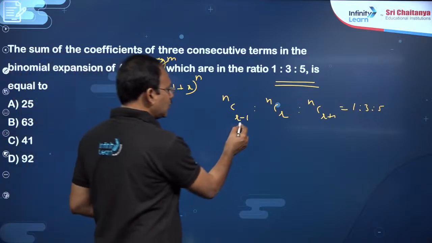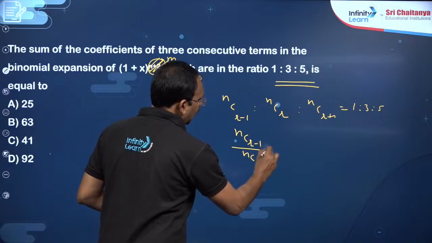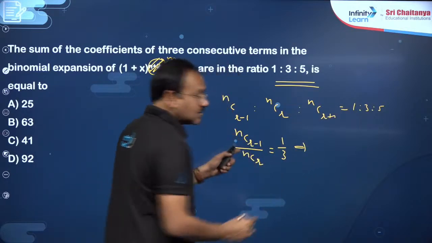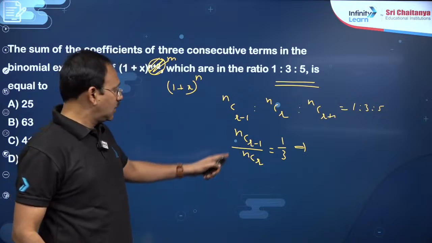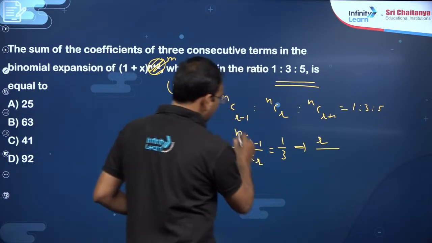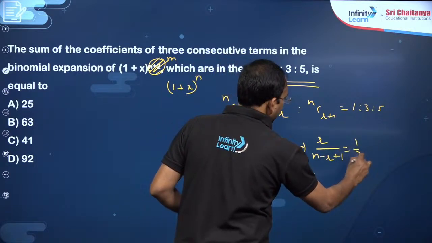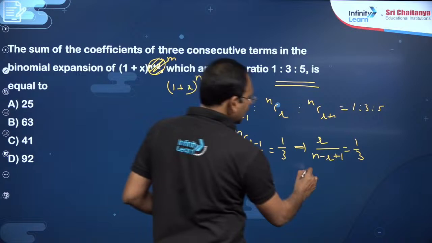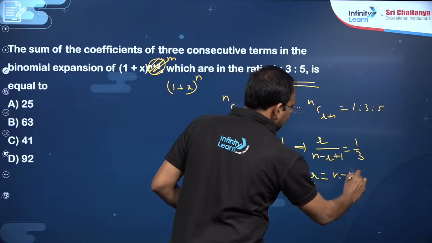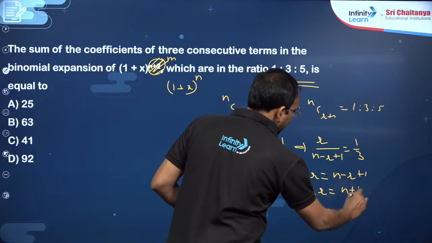So for n and r, you do one thing: nC(r-1) by nCr will give you 1/3. There is a formula I just told. With the same n and r one more in the denominator, r by (n minus r plus 1) will be 1/3, which gives one linear equation in n and r. 3r is equal to n minus r plus 1, which is 4r is equal to n plus 1.